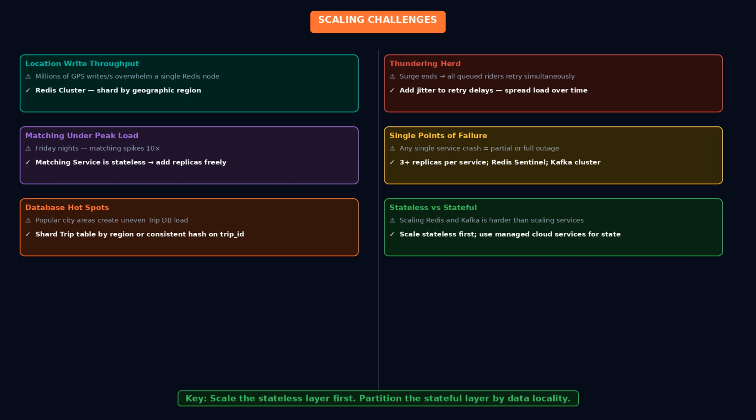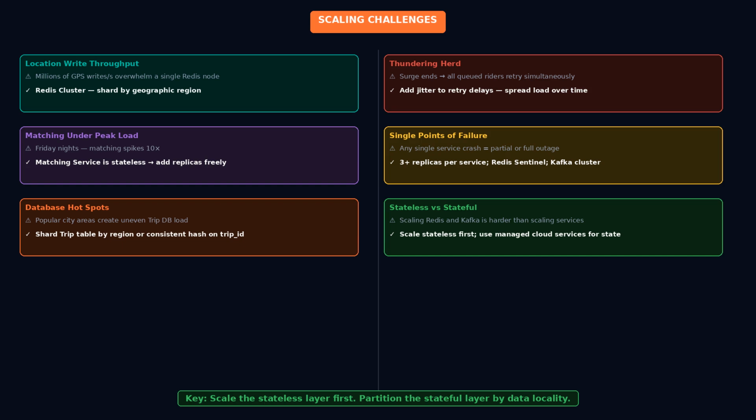Database hotspots. Popular areas generate more trips, creating uneven load on the trip database. You shard the trip table by geographic region or use consistent hashing by trip ID. The thundering herd problem. When surge pricing ends in an area, all queued riders send new requests simultaneously. You handle this with jitter, randomizing retry delays to spread load over time. Single points of failure.